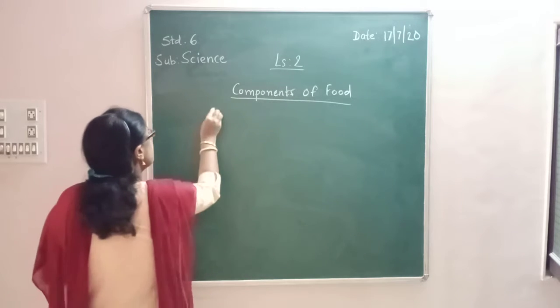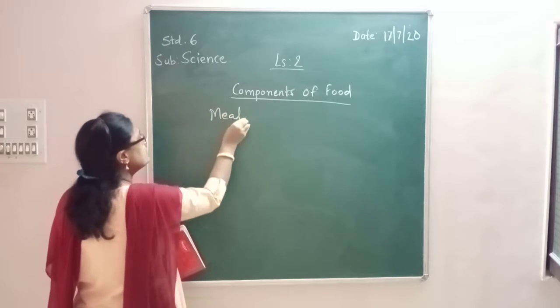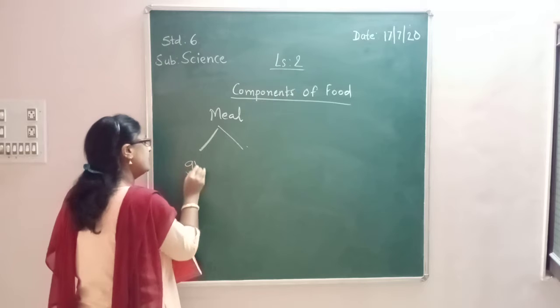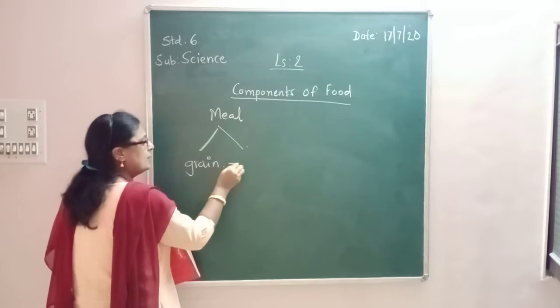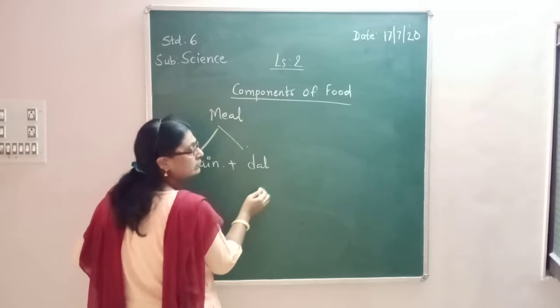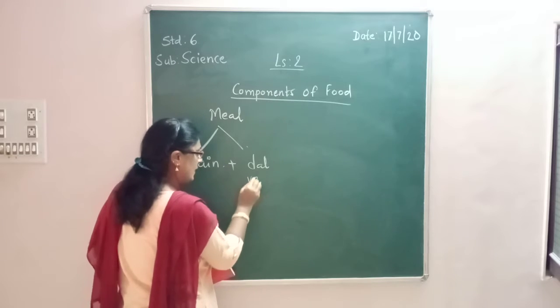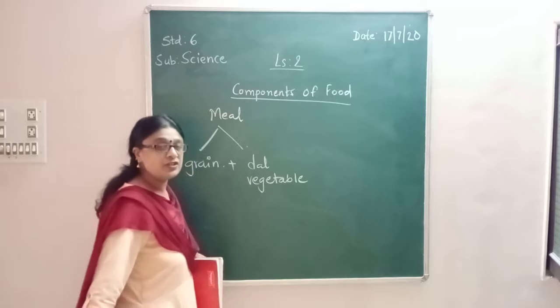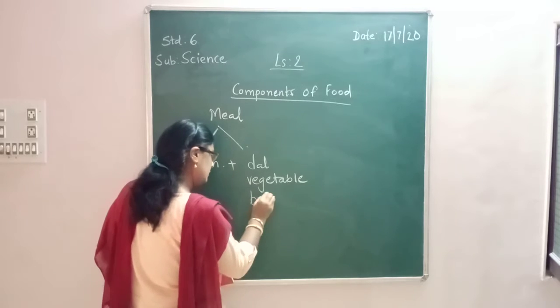So what is our meal? This meal may consist of a grain item, plus a dal, or a vegetable curry, then buttermilk.